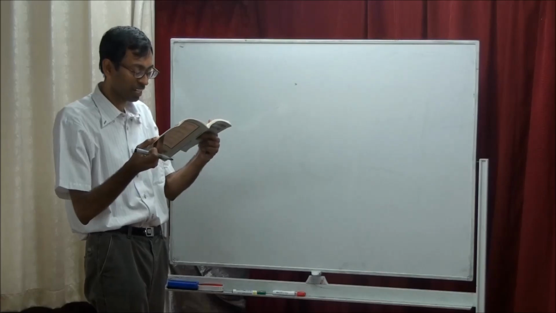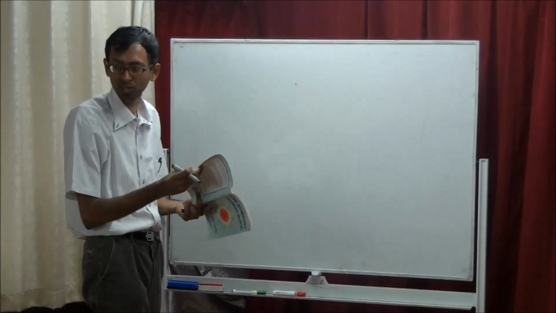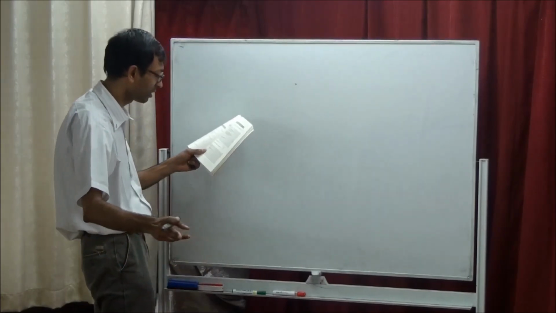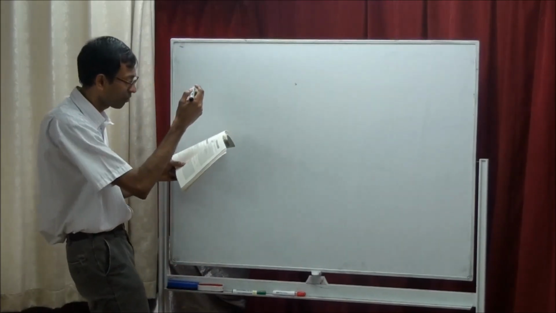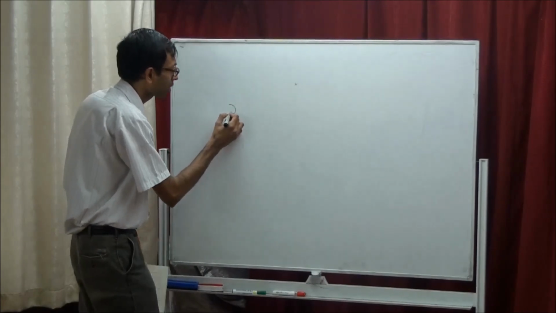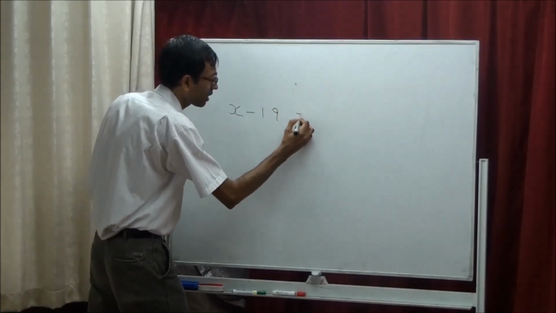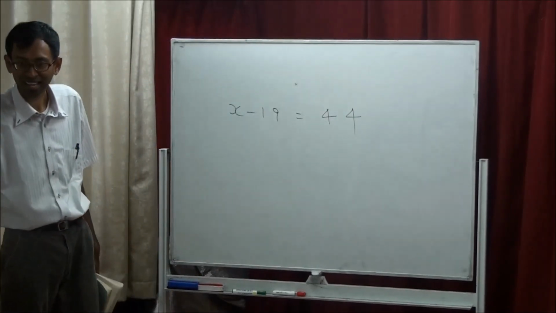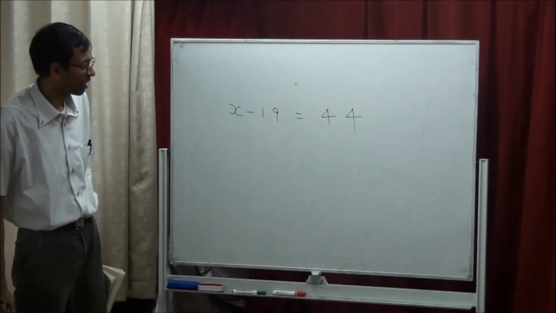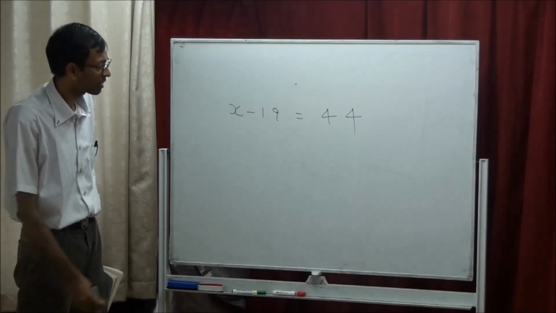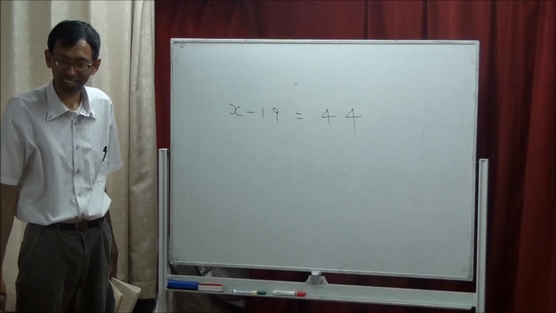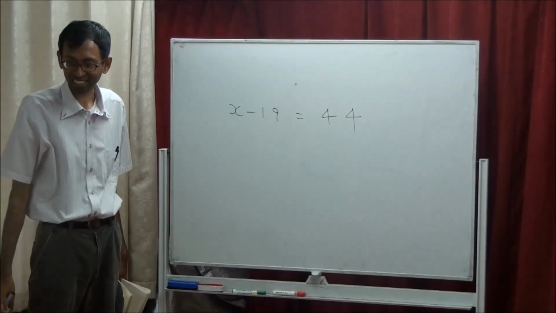Give a harder puzzle. Okay, I can give you a little bit harder. Who's next? Okay, Selvi, you ready? Okay, now a little tough one. X minus 19 is 44. Easy peasy. X is 63. Is she right? Yep. Okay, she's right.